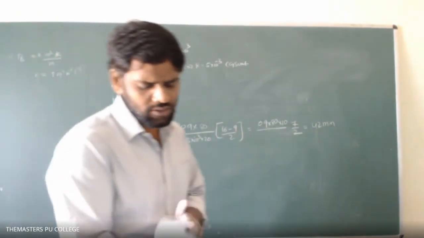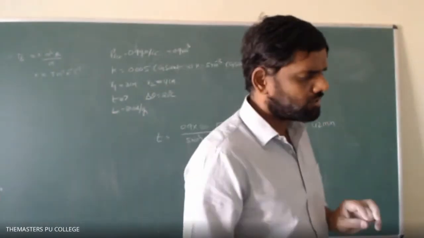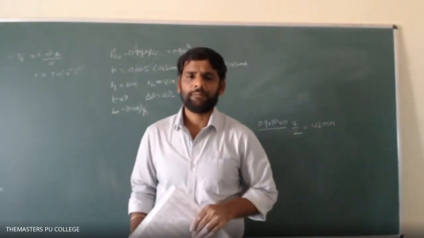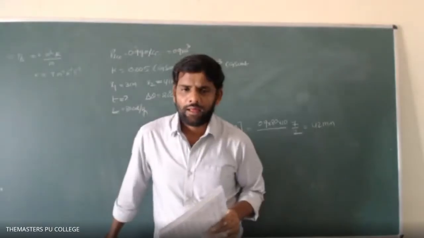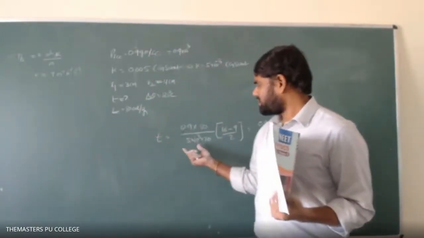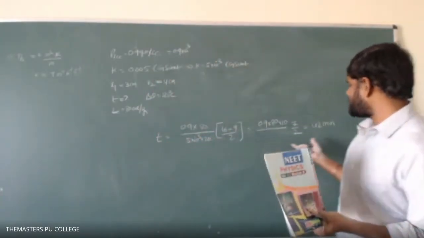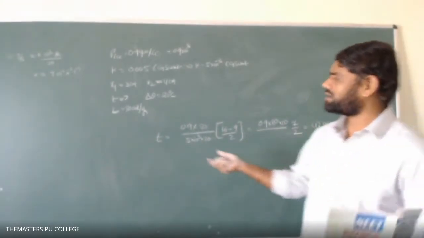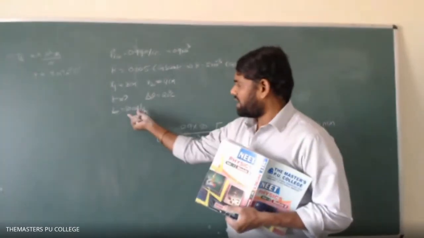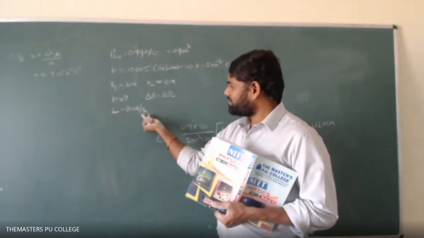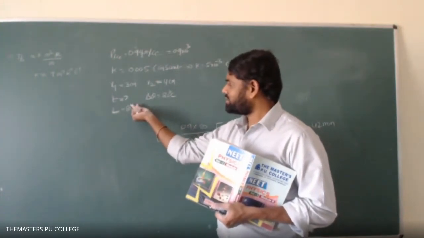So now let us come to this one. Have we done the 13th one, students? Yes, sir. What was the problem here? If you simply substitute, we will get the answer 42 minutes, but it is a wrong calculation. Latent heat of ice is 80 calorie per gram. Calorie is not the CGS unit of heat.